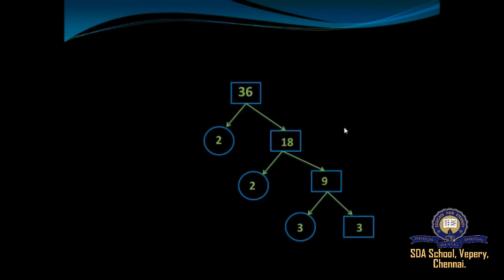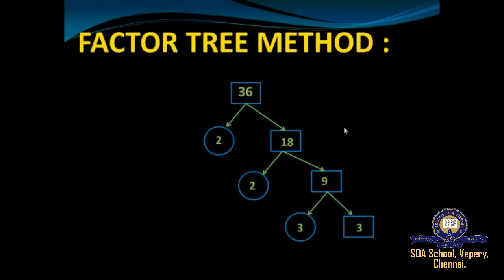Understood, students? Now I'll move to factor tree method. So let us consider the same example 36 and you are going to write it as 2 18s are 36 and next you are going to factorize 18. So 2 9s are 18 and next you are going to factorize 9, which is 3 3s are 9. Now the factors of 36 are 2 multiplied 2 multiplied 3 multiplied 3. Understood, students? So this is how you prime factorize a number either by division method or factor tree method.